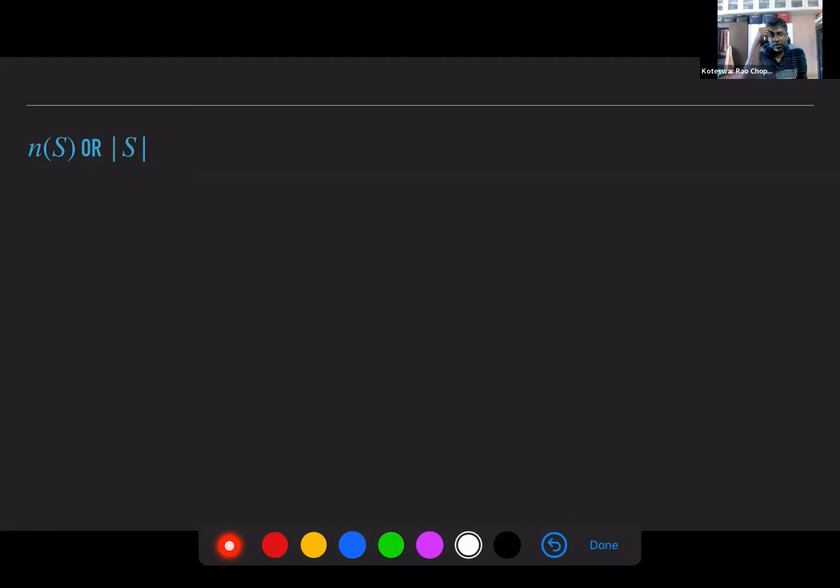Whatever new symbols we are learning, try to revise them on a regular basis so that you get used to them as early as possible. Okay, so here S is a set. We are using N of S, or you can place these vertical bars. They mean the same thing.